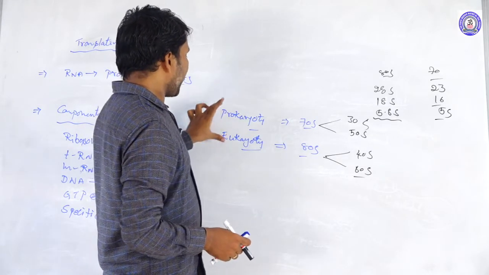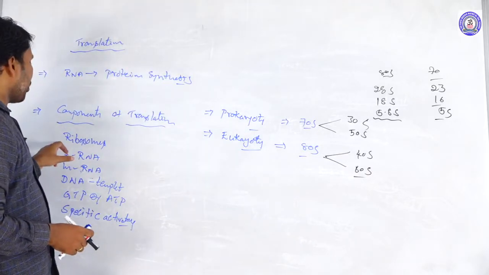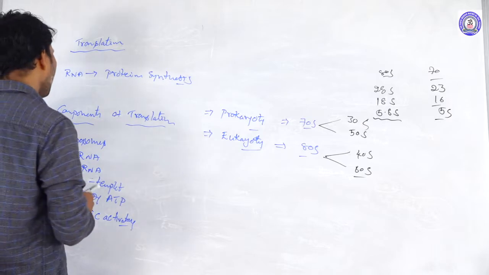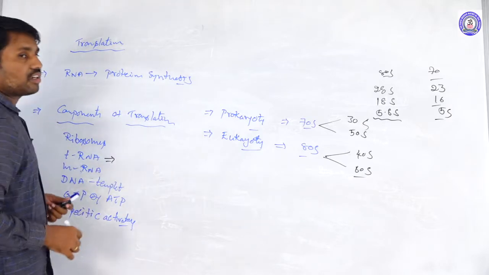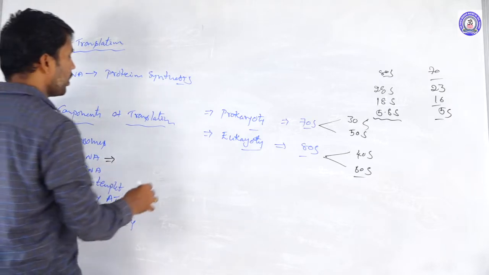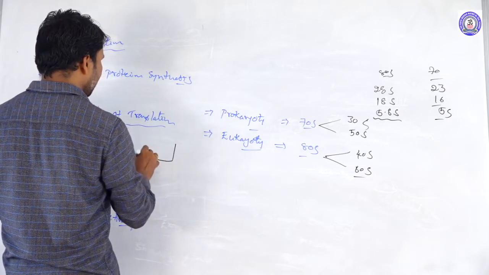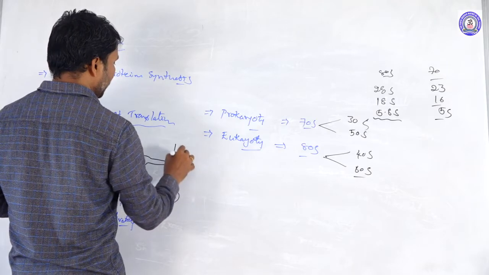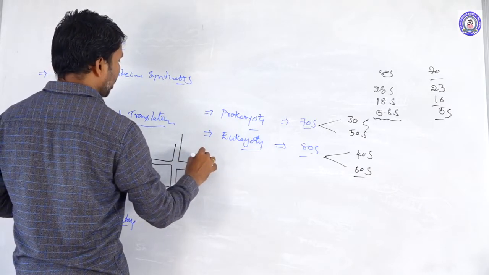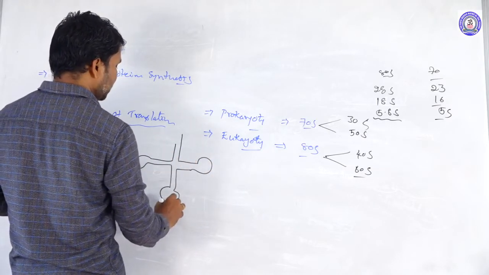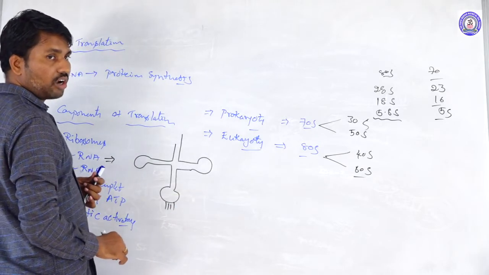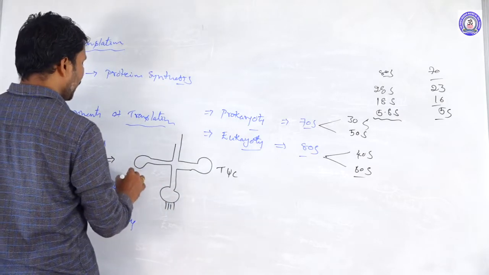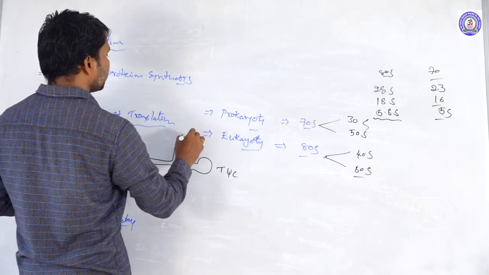The prokaryote and eukaryote ribosome is one of the basic components of the translation process. Next is the tRNA, transfer RNA, which is a cloverleaf-like structure having arms: the anticodon arm, T-psi-C arm, DHU arm, and CCA arm.